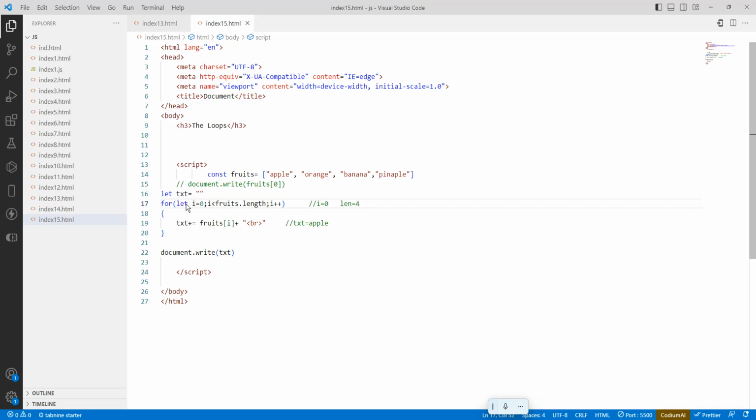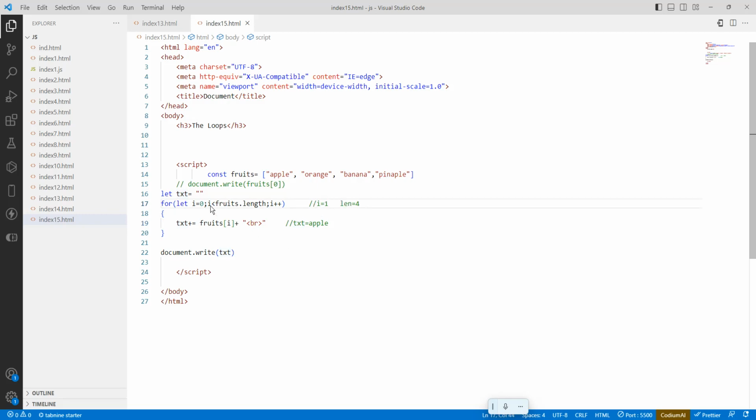Initially, what happens first? It will start with 0. What is the condition it will check? 0 is less than 4. Yes. Then fruits of 0 means what? Apple. The apple will be added to the text. Then increment by 1, so 0 to 1.